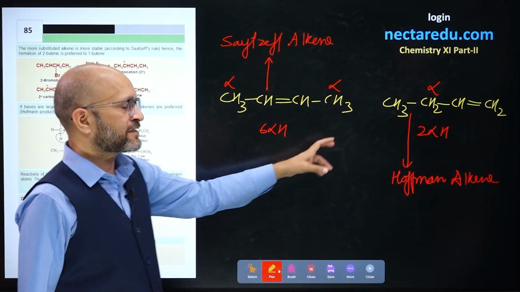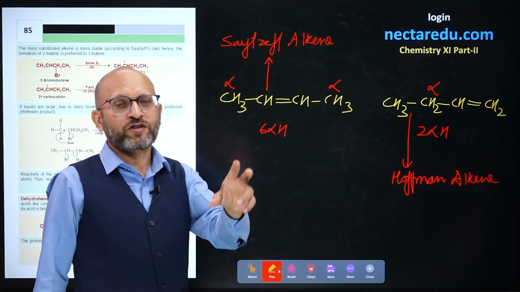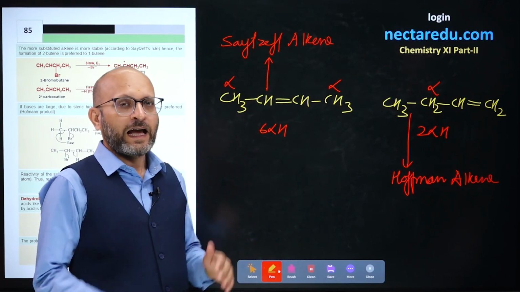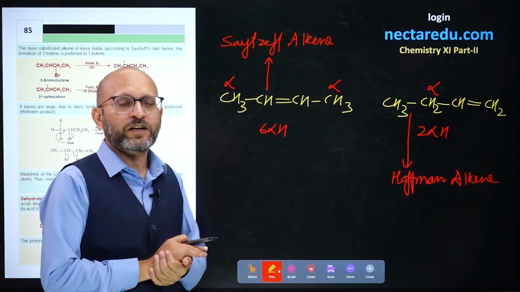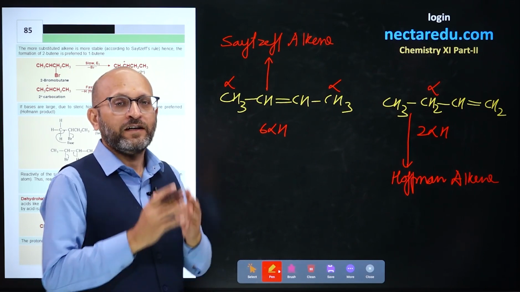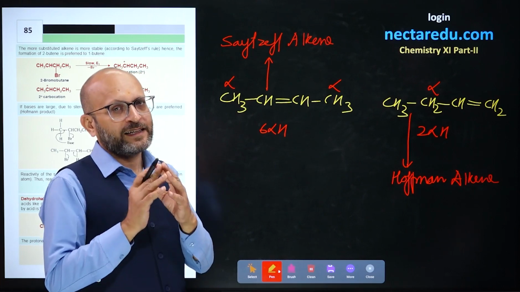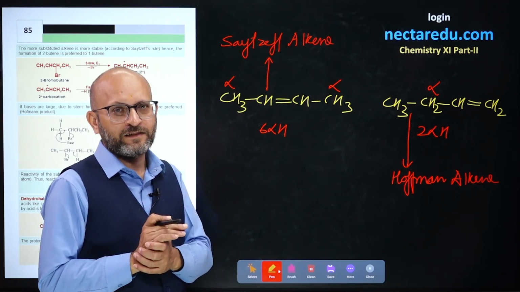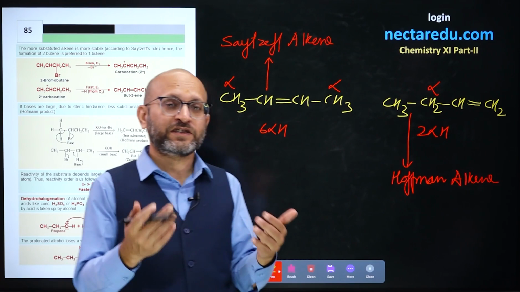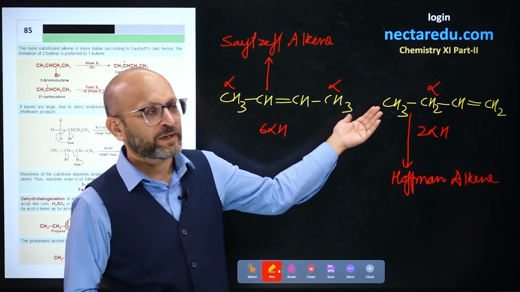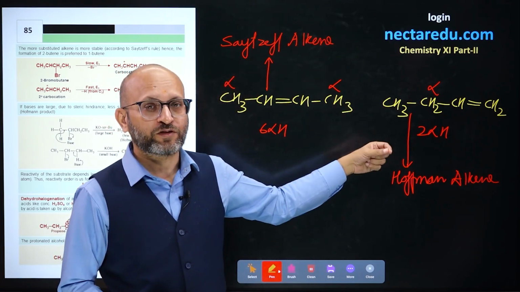The Hoffman alkene is the major product when tertiary butoxide in tertiary butanol is taken, and the Zaitsev alkene is the major product when we have alcoholic KOH, sodamide, ethoxide, the reagents which are smaller in size. The Zaitsev alkene is more substituted, and the Hoffman alkene is less substituted.